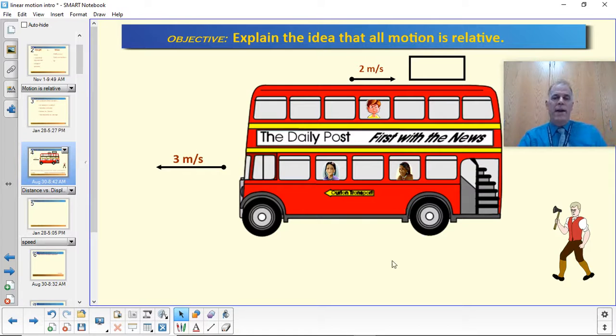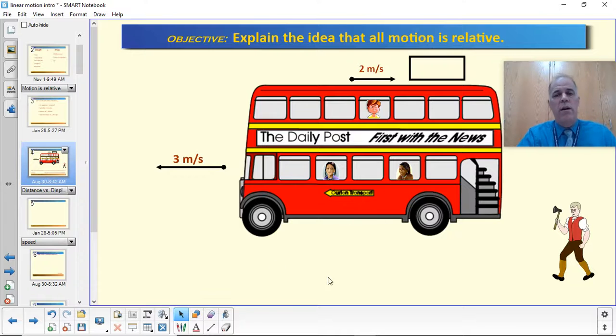Okay, so to kind of sum this up, all motion is relative, and it is meaningless to say that anything is moving except relative to something else. So if you were the only thing in the entire universe, there were no stars, no planets, no nothing, you were just floating in empty space, it would be meaningless to say that you are moving because there's nothing there for you to move relative to. There's nothing for you to move toward or away from. If you're the only thing around, the whole concept of motion is meaningless because all motion is relative.